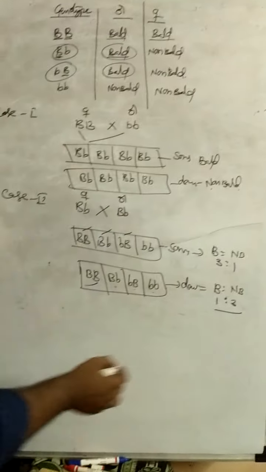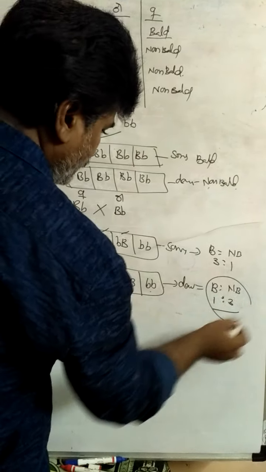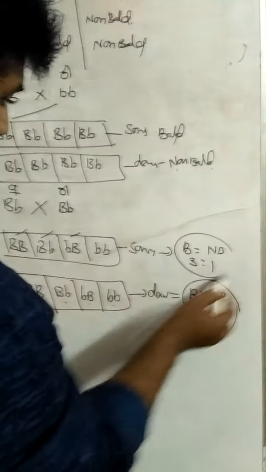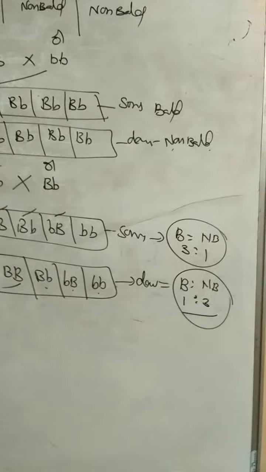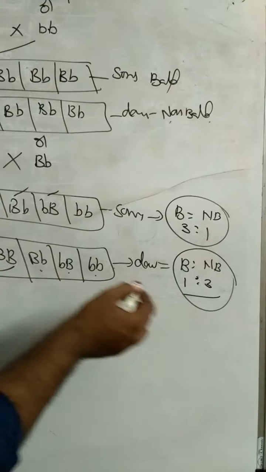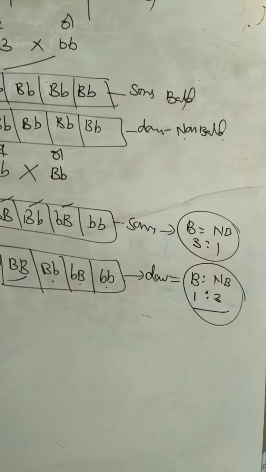So in daughters, it is a 1 to 3 ratio. In sons, it is a 3 to 1 ratio.